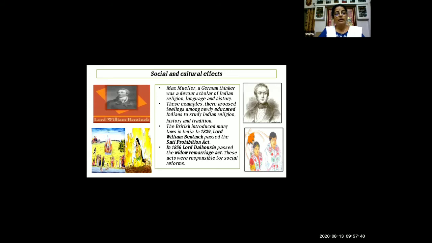So, in 1829, Lord William Bentinck, you can see the picture on the left side, passed the Sati Prohibition Act. Now you can see one picture below that. You can see that one lady is sitting on the pyre. Sati Prohibition means what? After the death of her husband, the wife was forced to sit on the pyre and burn herself with her husband. At that time, they said she has no right to live or survive if her husband is no more.